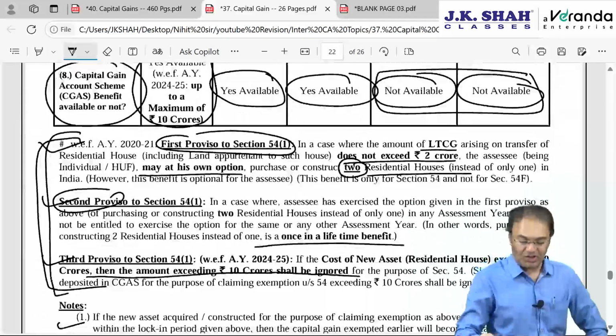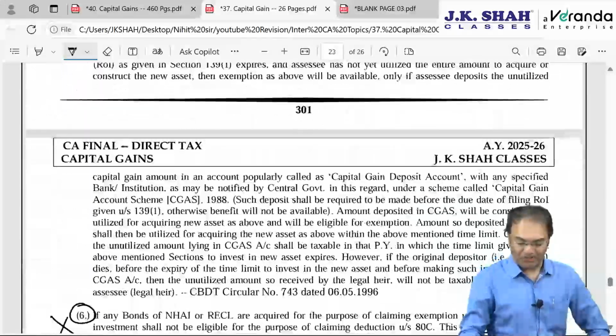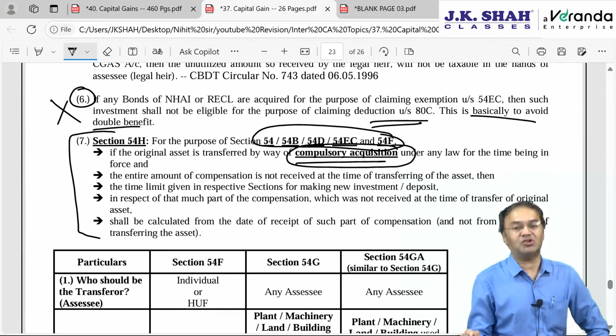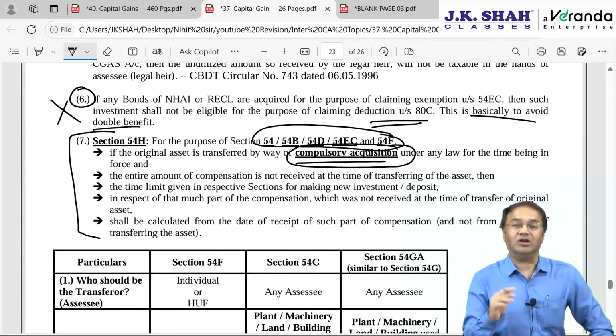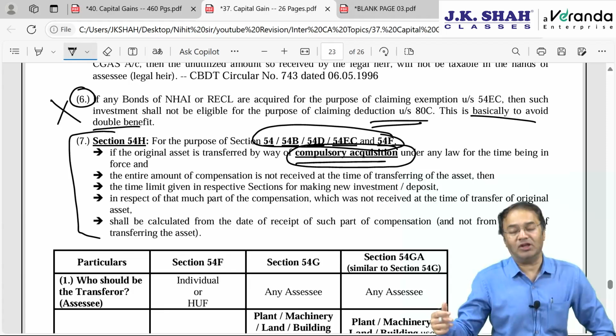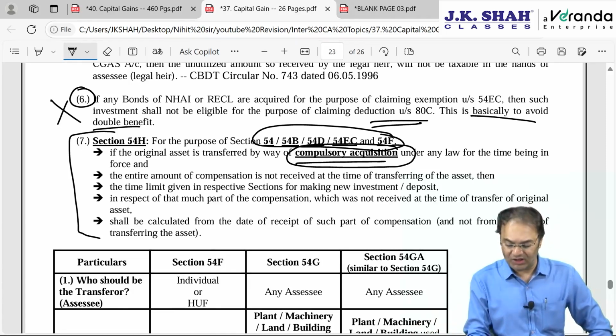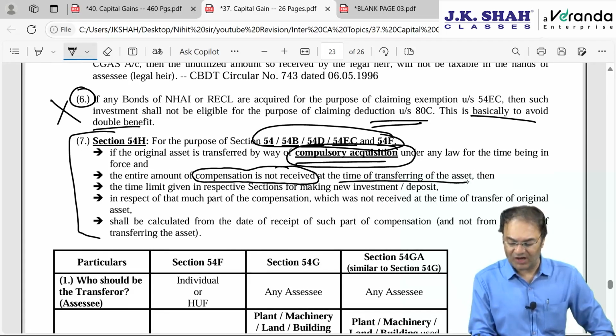Now the question is, what if there is a compulsory acquisition? The money is not entirely received by me, and the meter is already ticking, counting has already started, but I have not been able to acquire the asset because there is a compulsory acquisition and I have not received the money. Compensation is not yet received at the time of transfer.